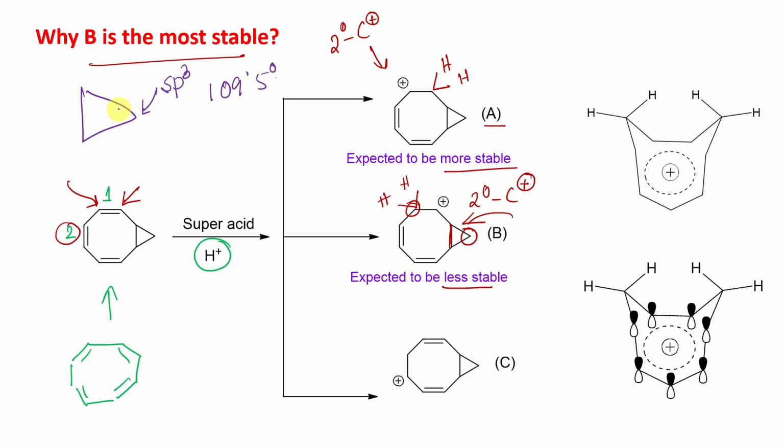But if you look here, the actual bond angle is lesser, closer to 60. So there will be a severe bond strain. Now if you look at the bond angle values, sp hybridization bond angle 180 degrees, sp2 120 degrees, sp3 109. So if you increase p character, the bond angle value reduces.